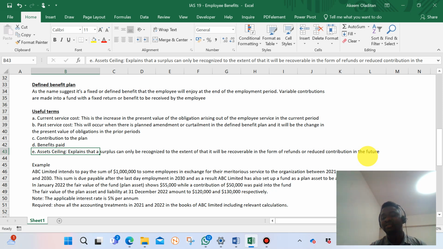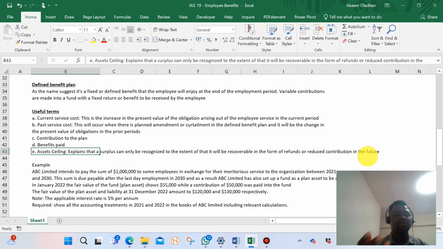So that reduced contribution, or the refund, that amount is what the standard says that we should recognize as excess, as surplus, not the actual difference between the plan asset and the liability in terms of obligation to be paid to the employee. So that's what I'm trying to say in essence.